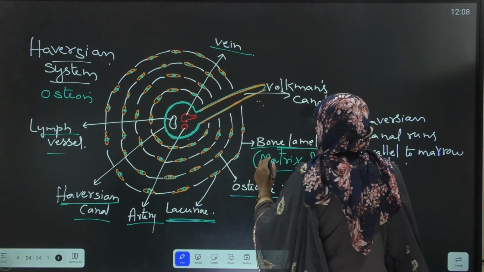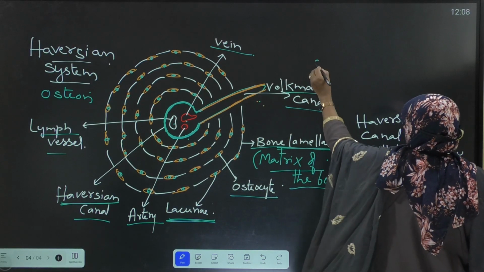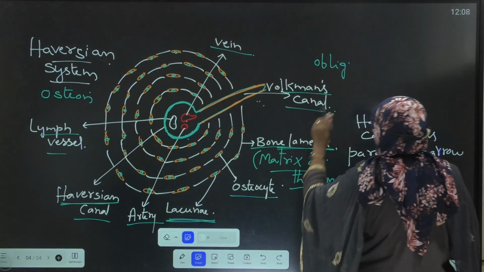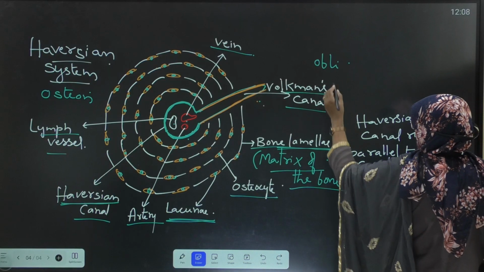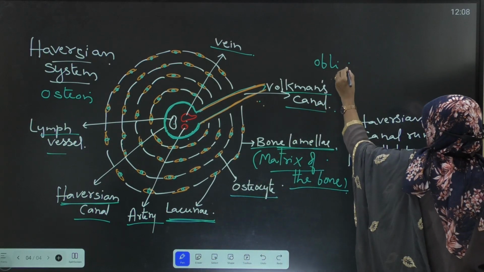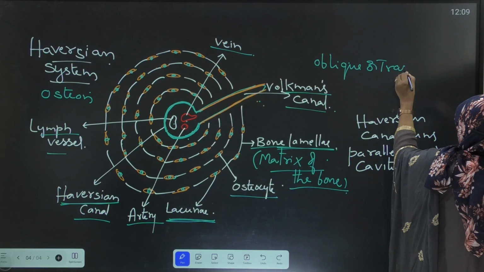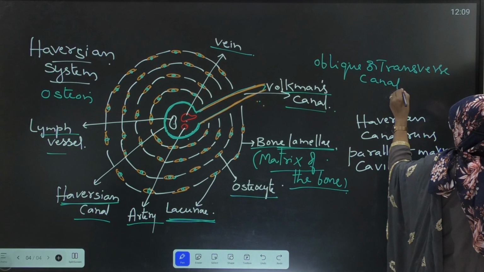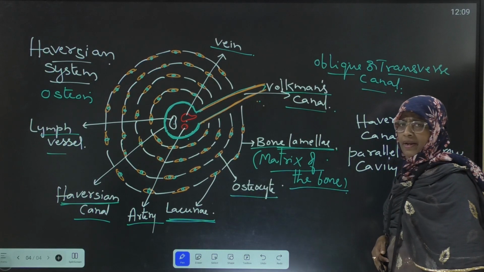Next, here one transverse or oblique canal is also present. This oblique or transverse canal is called Volkmann's canal.